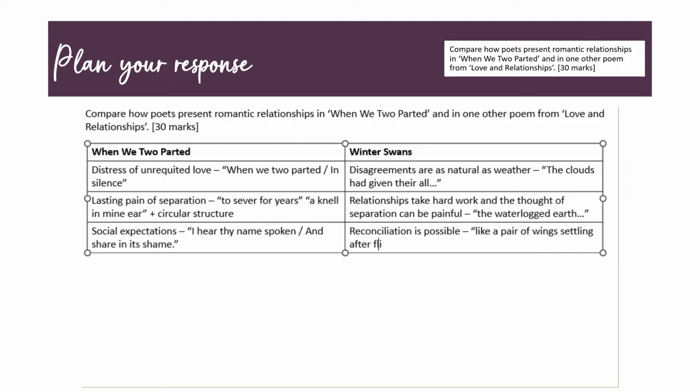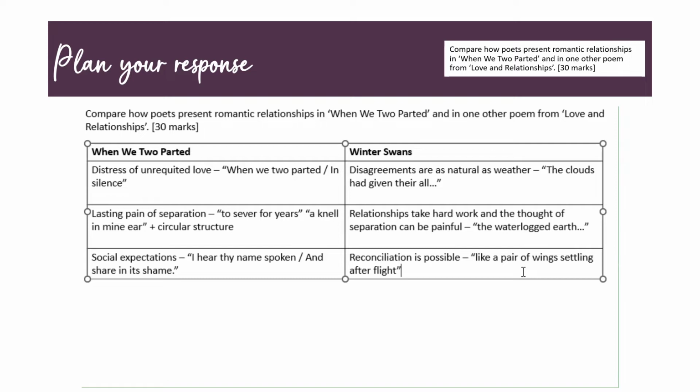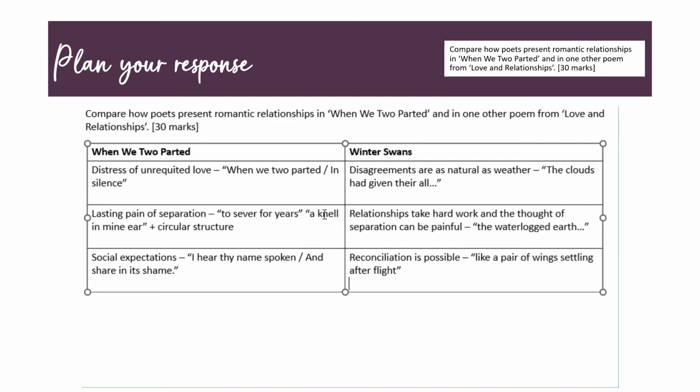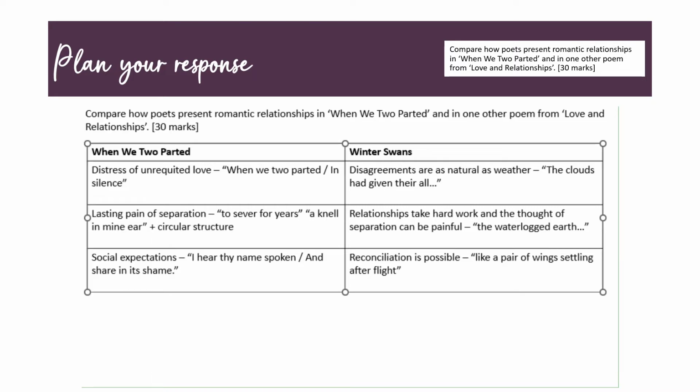And that is symbolised through the image of the swan's wings setting. Now the next thing I need to do is make connections between these ideas. So I'm going to aim to write 3 paragraphs in which I link the 2 poems together. Or you could do 6 individual paragraphs, it's up to you. I like putting the 2 poems together in the same paragraph, that's just a personal preference.